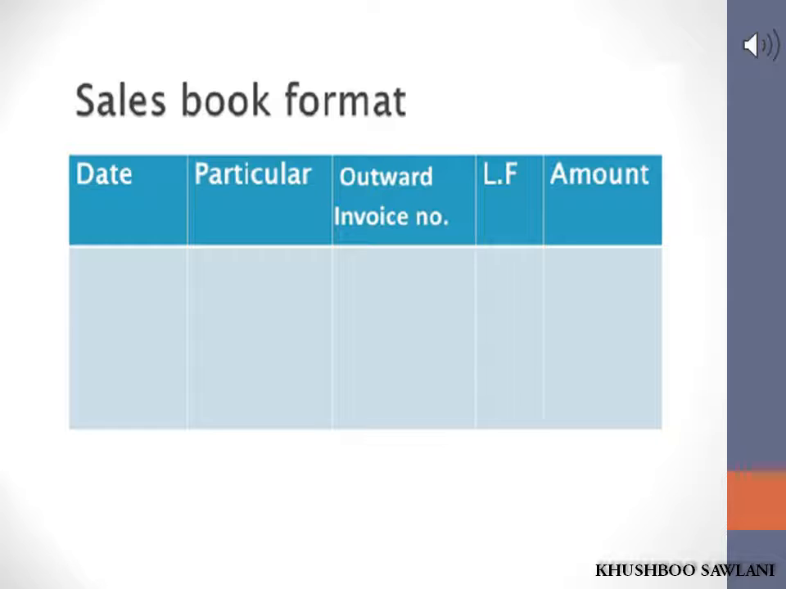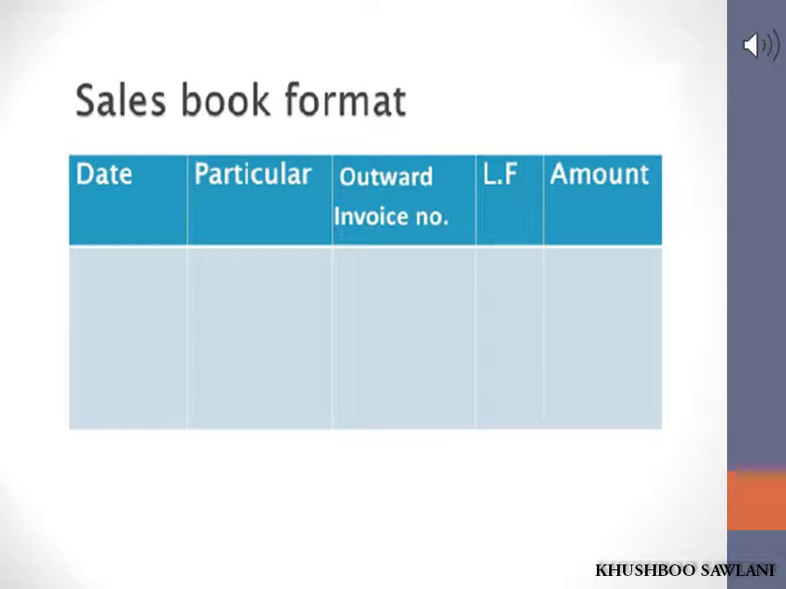First is date. In the above specimen, the first column is of date. The date on which the credit sale transaction has taken place is recorded here. Second, name of customer or particulars. The name of the customer to whom goods are sold and details of goods sold are entered in this column. Third, outward invoice number. The number of the bill or invoice issued to the buyer is recorded in this column. When the goods are sold, an invoice is prepared. This invoice number is called the outward invoice number. Many times it is recorded in the outward register and the same number is considered as the outward invoice number.